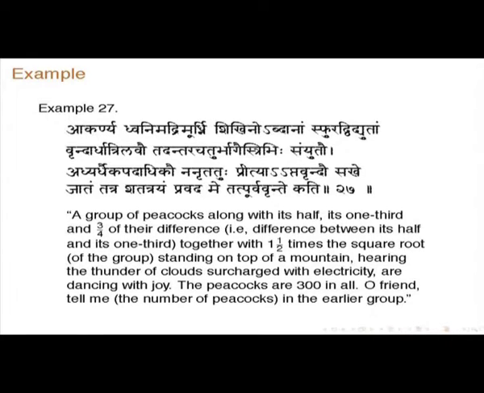So, a group of peacocks along with its half, its 1/3 and 3/4 of the difference, together with 1.5 times the square root of the group, standing on top of a mountain and hearing the thunder of clouds surcharged with electricity, are dancing with joy. So the peacocks are 300 in all. Oh friend, tell me the number of peacocks in the earlier group. I mean, whatever is left, dancing around, that is 300. So you have to find the final number.